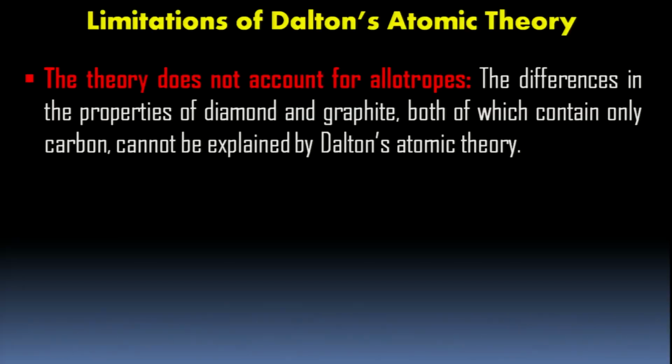One more limitation is there. This theory does not account for allotropes. The difference in the properties of diamond and graphite, both of which contain only carbon, cannot be explained by Dalton's atomic theory. Carbon is a non-metal, we know that. Carbon is soft, but diamond and graphite are the allotropes of carbon, but diamond is hard and shining, whereas carbon is not. Graphite can conduct electricity, whereas carbon cannot. Okay, children? These are the limitations of Dalton's atomic theory.